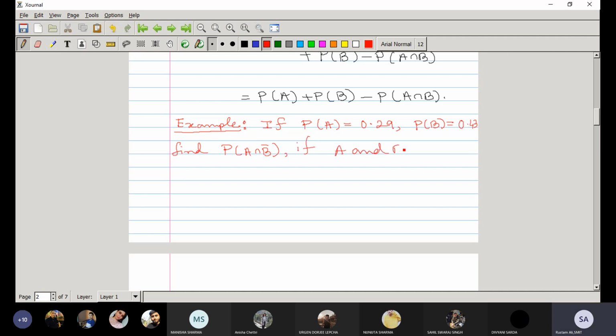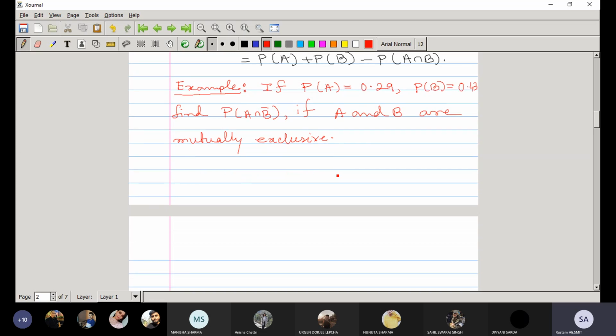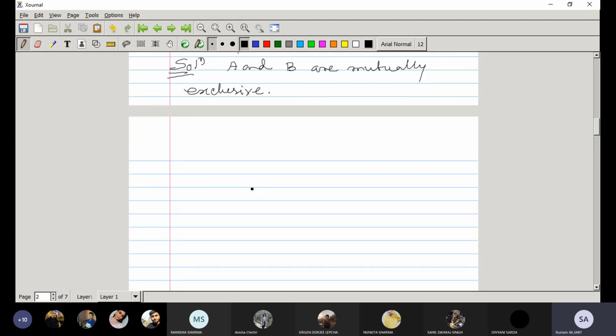if A and B are mutually exclusive. Now, since the events A and B are mutually exclusive, see the solution. A and B are mutually exclusive.